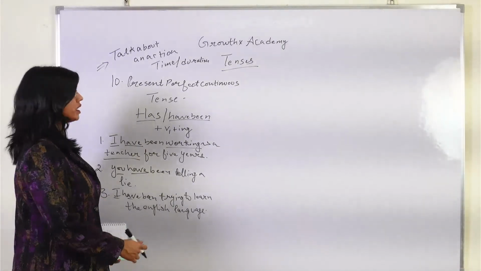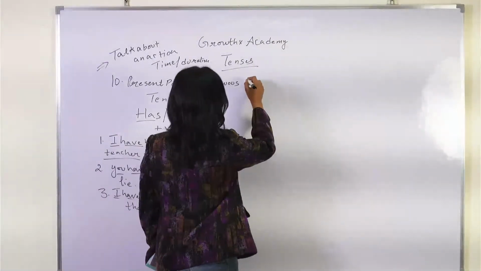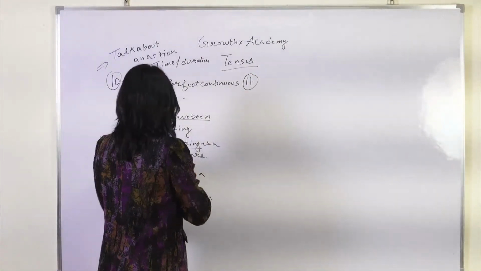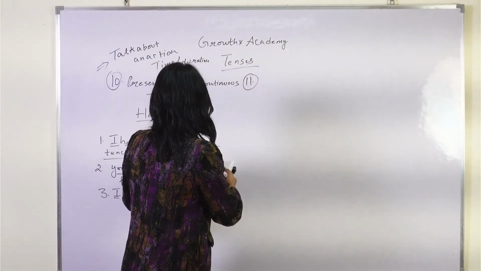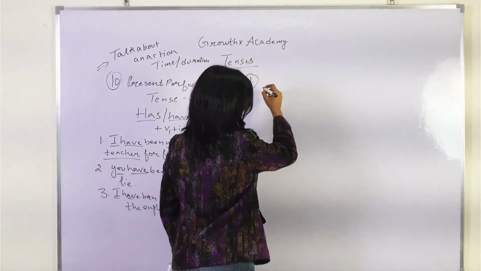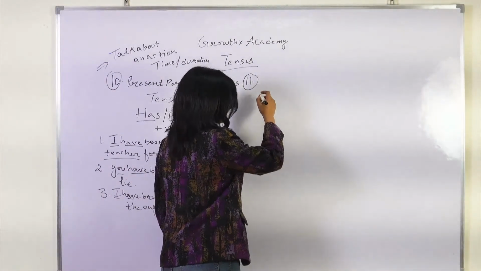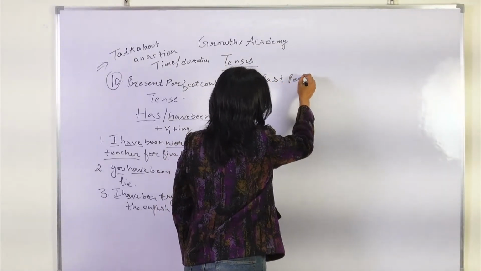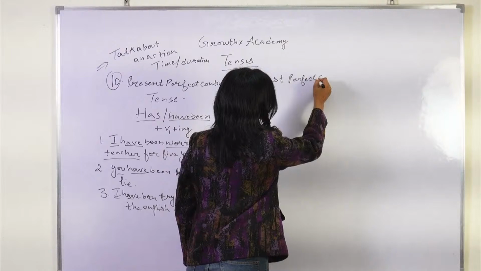All right, so moving ahead with the number 11. So number 11 is past perfect continuous. Okay, past perfect continuous.